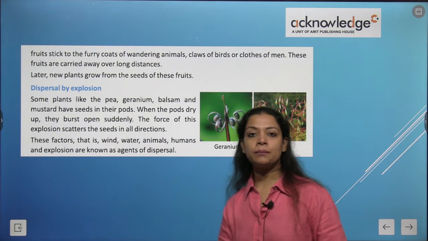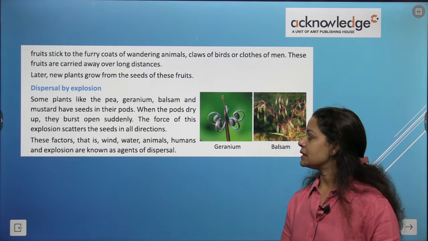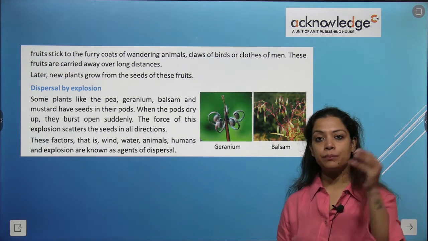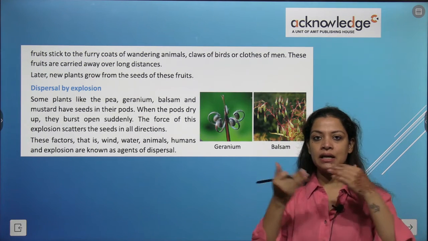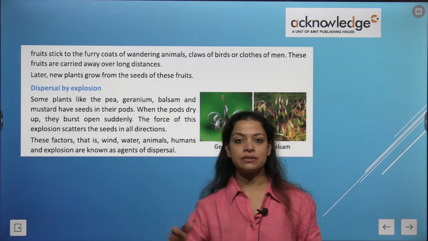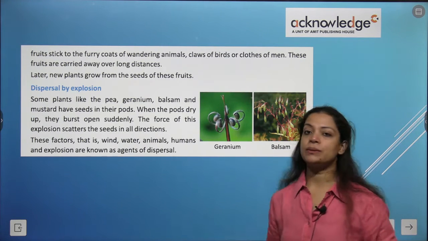Now another factor is dispersal by explosion. Some plants like the pea, geranium, balsam and mustards have seeds in their pods. We have seen peas, right? They are in their pods. Similarly, these other fruits also have seeds in their pods. When the pods dry up, they burst open suddenly.